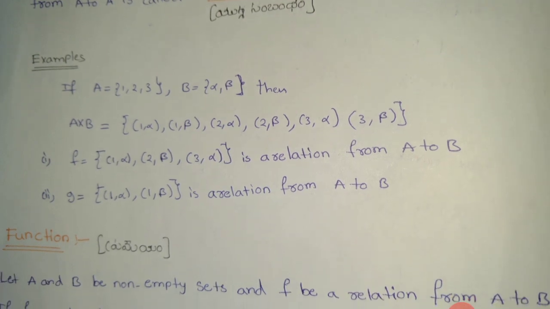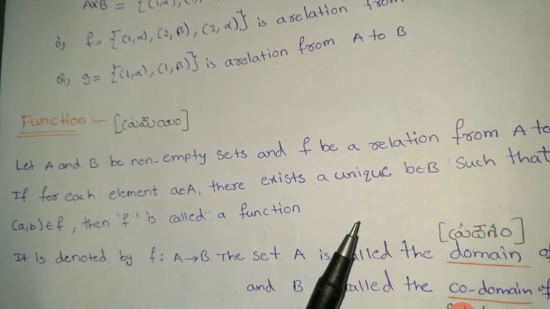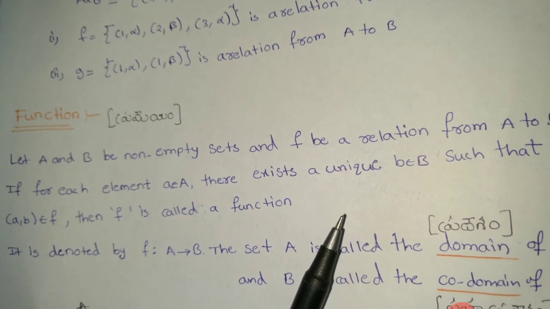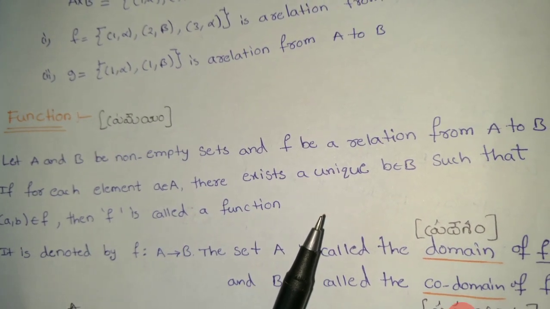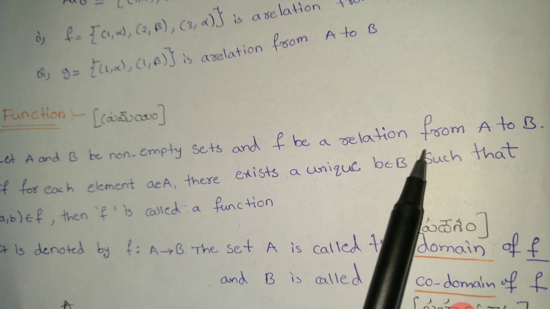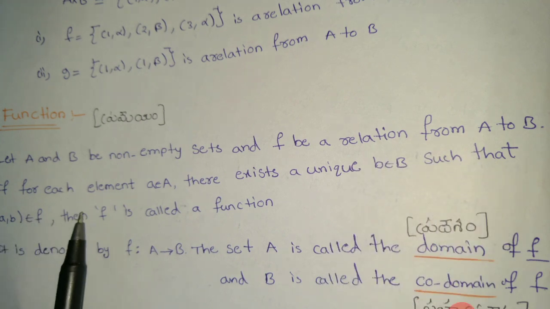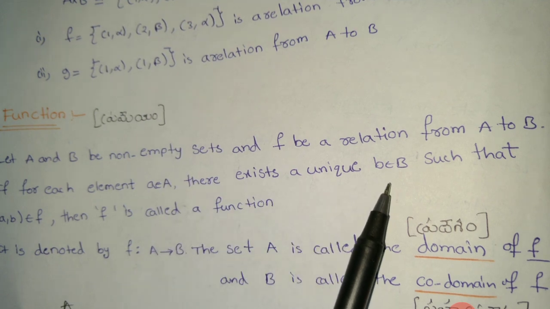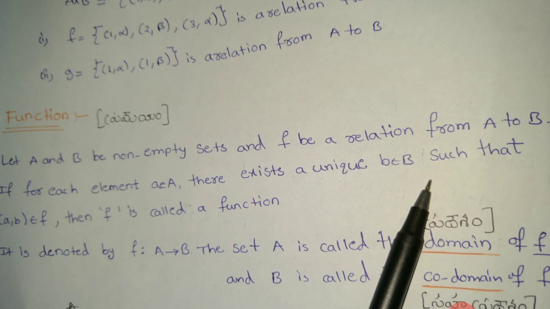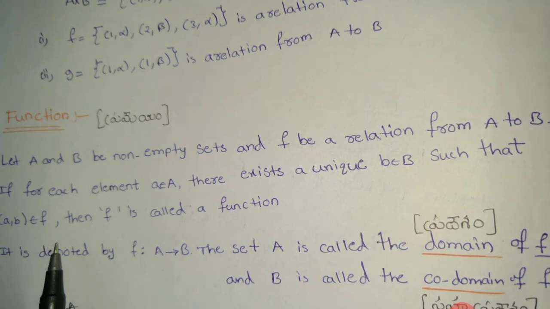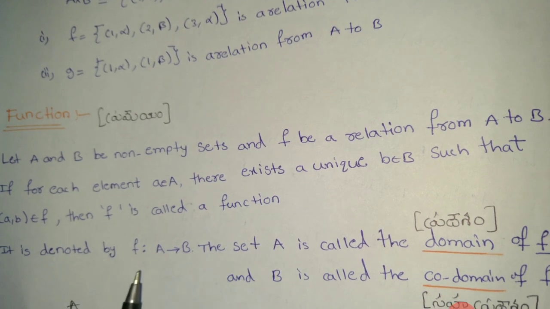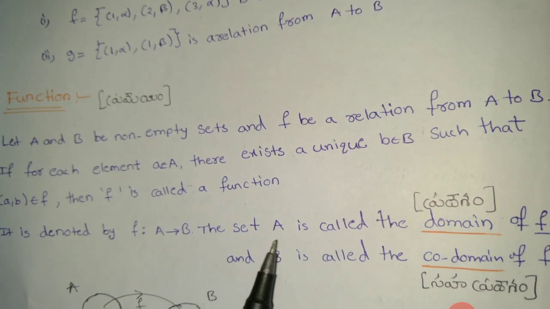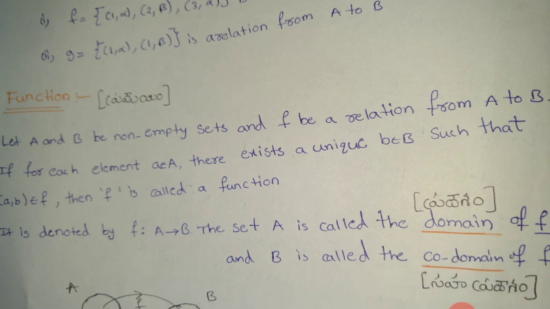Function. Next one is function, ప్రమేయం. Let capital A and capital B be non-empty sets and F be a relation from A to B. For each element small a belongs to capital A, there exists a unique small b belongs to capital B such that (a, b) belongs to F. Then F is called a function. It is denoted by F: A tends to B. This set A is called the domain of F and B is called the codomain of F.